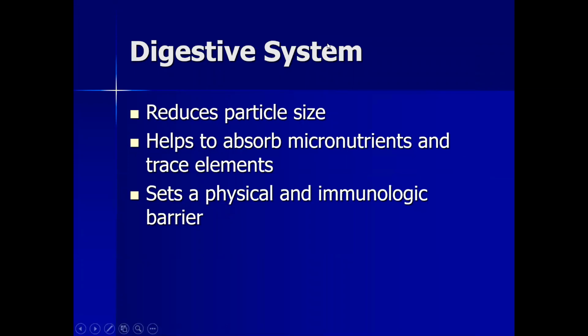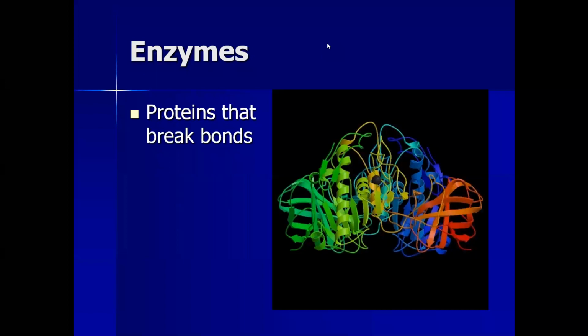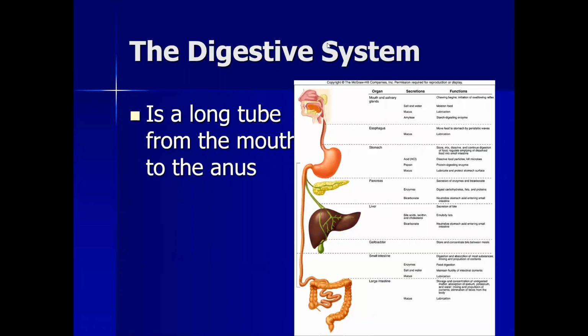We can just quickly learn about these things further in detail. And actually, the digestive system basically helps to absorb micronutrients and trace elements, and it also sets a physical and immunological barrier. Carbohydrates are finally broken down into sugar molecules, proteins into amino acids, and fats into fatty acids and cholesterol. Several enzymes take part in the digestion of food, and there is a long list of enzymes. So you can see in this slide,